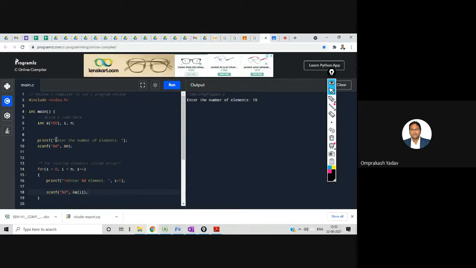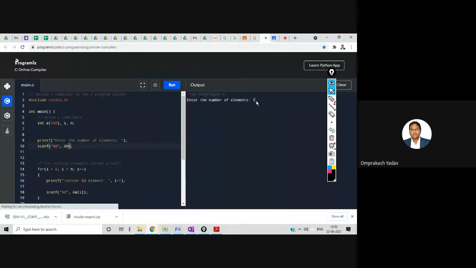See, this particular message is being displayed on the screen: enter the number of elements. So when I'm entering 10, it will store inside this n variable. Oh, I will have to clear again. Let's run it again. 10.